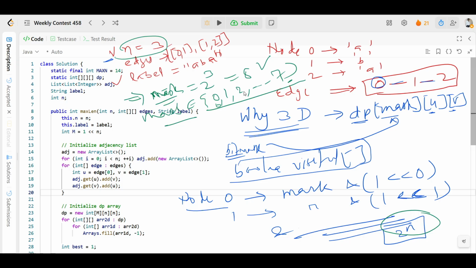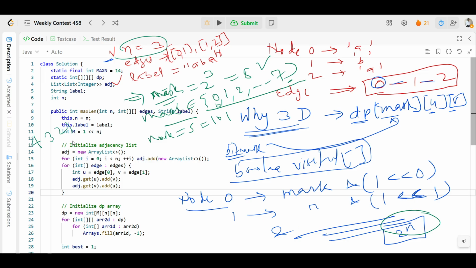Each bit in the mask says whether that node is used in this path. For example, let's suppose mask equal to 5, that is 101. So here only node 0 and node 2 are used. Remember the bit positions 4 3 2 1.